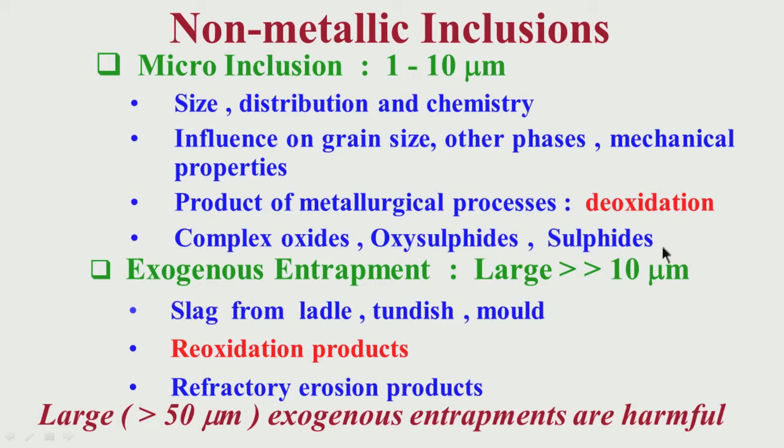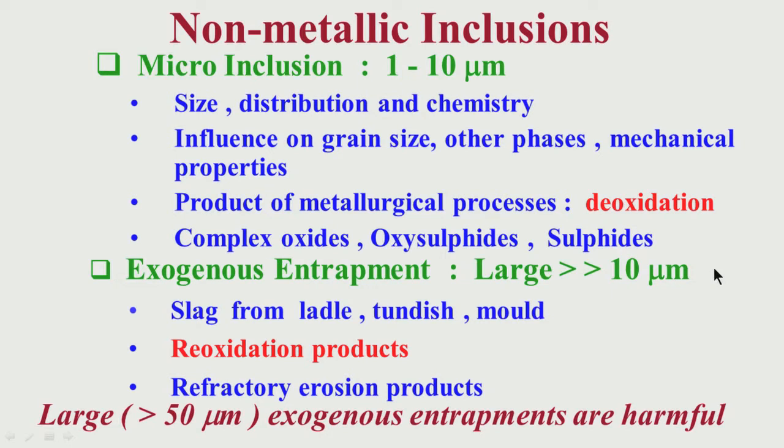They are also normally very small in size, and then there can be complex oxysulfides, a combination of sulfides and oxides. There can of course be different types of oxides. I am not talking only of alumina; there may be different oxides like TiO2, titanium oxide, or a combination of oxides. So from the metallurgical processes, whatever inclusions are generated are finer in size, normally in the range of 1 to 10 micron.